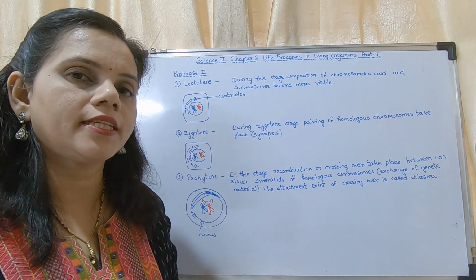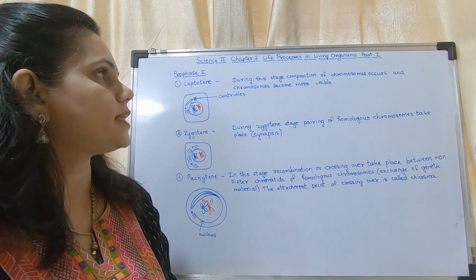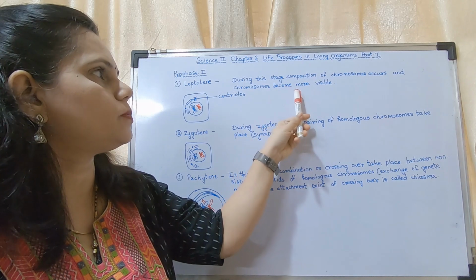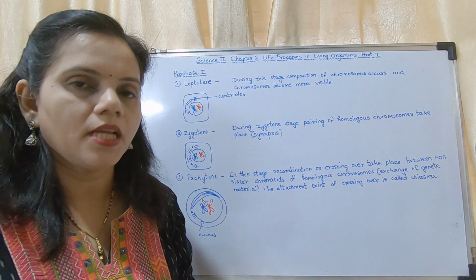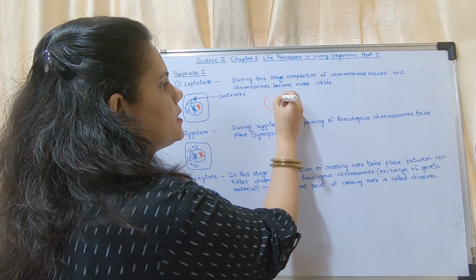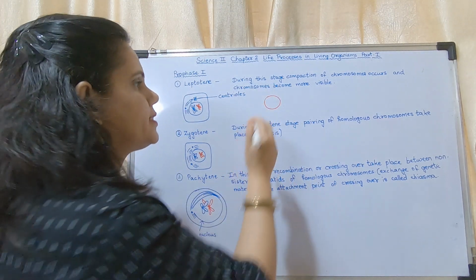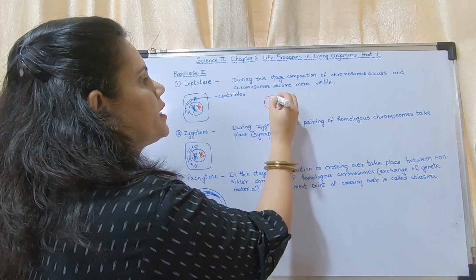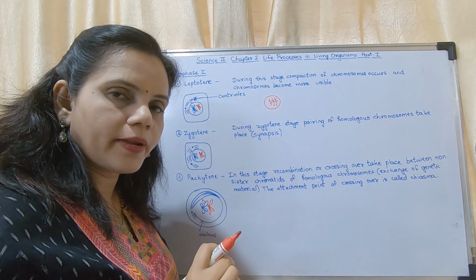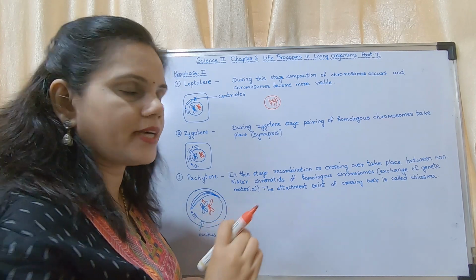What happens during this stage? During this stage, compaction of chromosomes occurs and chromosomes become more visible. So what will happen, I will tell you. In the first case, this is the nucleus. If you see under the microscope, they will appear in the form of a chromatin thread, a network of threads.